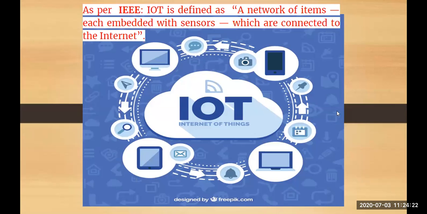Taken all together, IoT is a network of physical objects that are embedded with electronics, software, sensors, and actuators, which allows connectivity to your physical entities, and thereby we can exchange information. As per IEEE, IoT is defined as a network of items, each embedded with sensors, which are connected to the internet. In your exam, you are expected to write the IEEE definition as well.